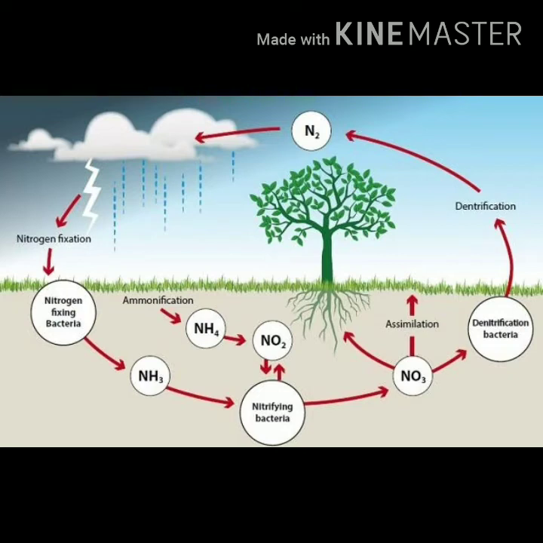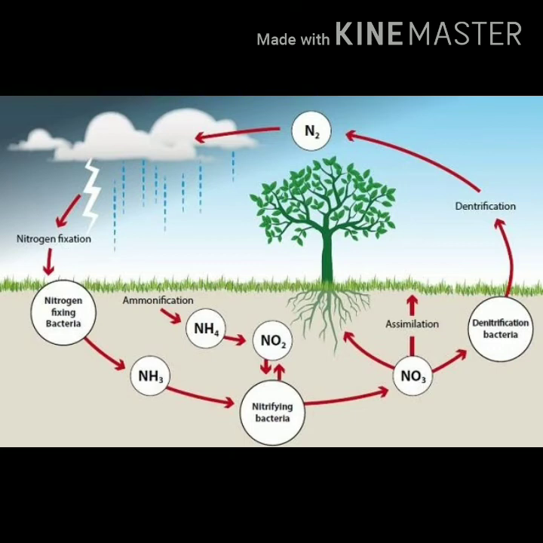From the soil, these nitrogen compounds are again absorbed by the new plants for their growth, and this part of the nitrogen cycle is repeated. Some compounds of nitrogen are decomposed by denitrifying bacteria present in the soil to form nitrogen gas. This nitrogen gas goes back into the atmosphere. This process is the reverse of the fixation of nitrogen.